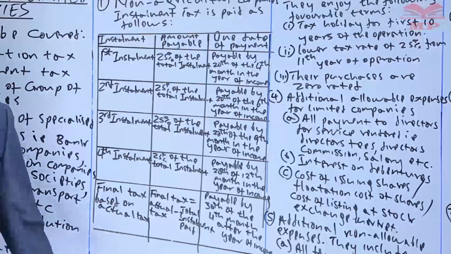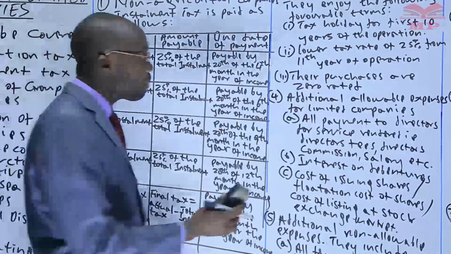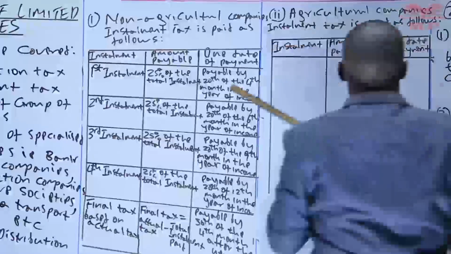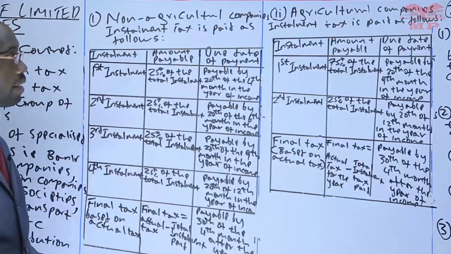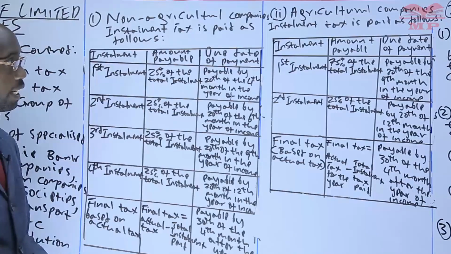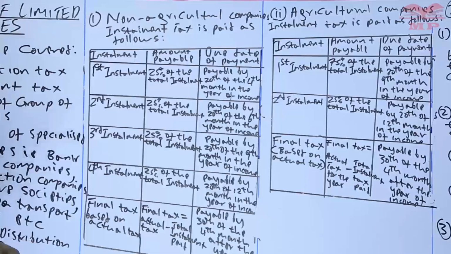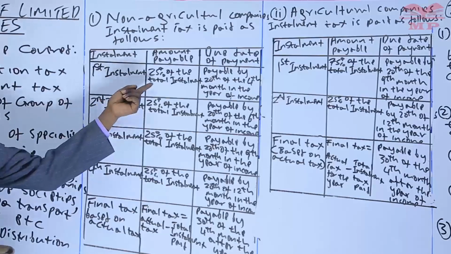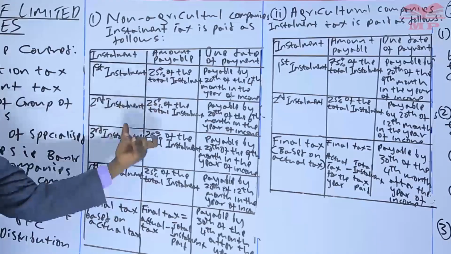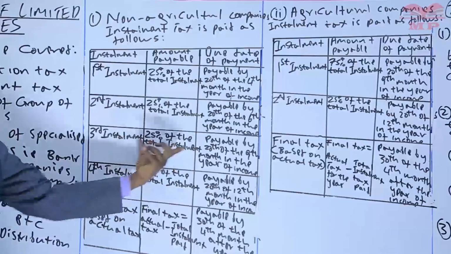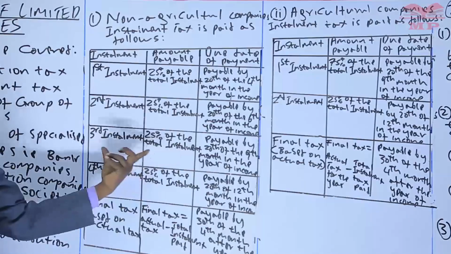How about the agricultural companies? This is how the installment tax is paid. So that is for agricultural companies. That is how they pay the installment tax. And if you compare with the non-agricultural company, you find that there is not much difference. Actually, the only difference is that for agricultural company, instead of paying the first installment of 25 and the second one and the third, they are combined and paid where we were paying the third installment for an agricultural company.